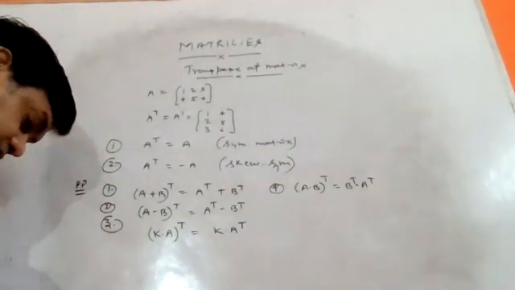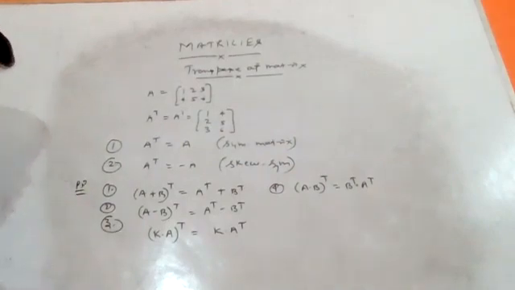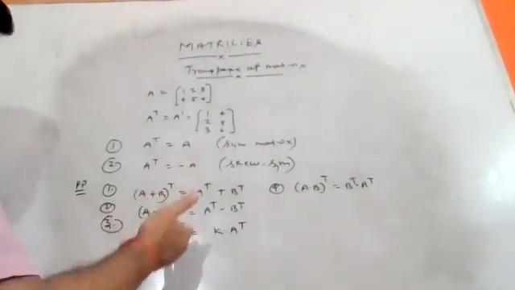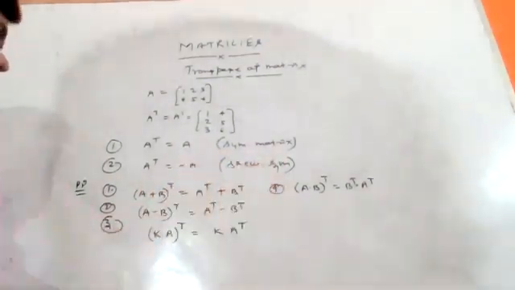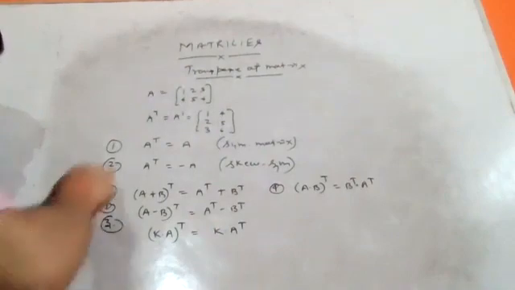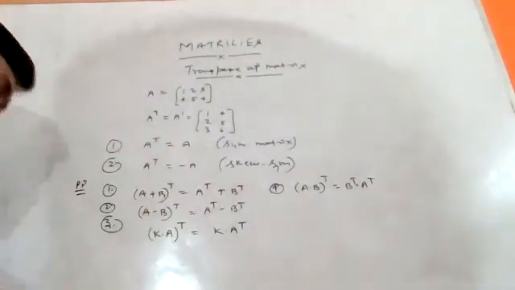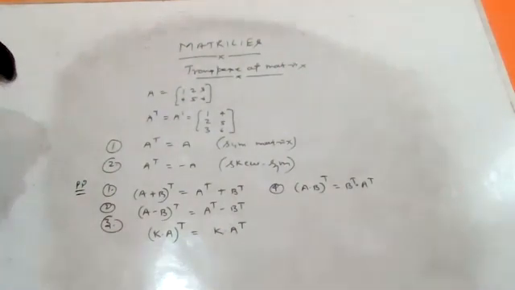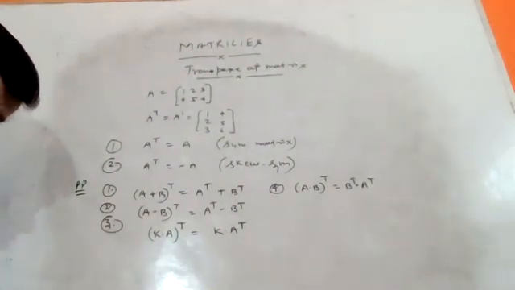In general matrices, AB is not equal to BA. That's why A into B transpose is equal to B transpose into A transpose. These are the properties of transpose of a matrix, and there are two criteria in matrices: A transpose equal to A is known as a symmetric matrix, and A transpose equal to minus A is known as your skew symmetric matrix.